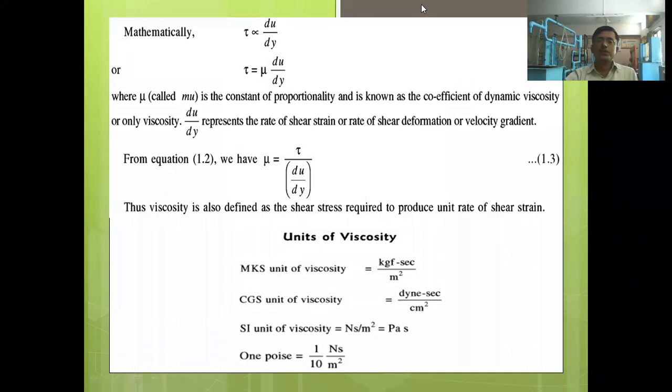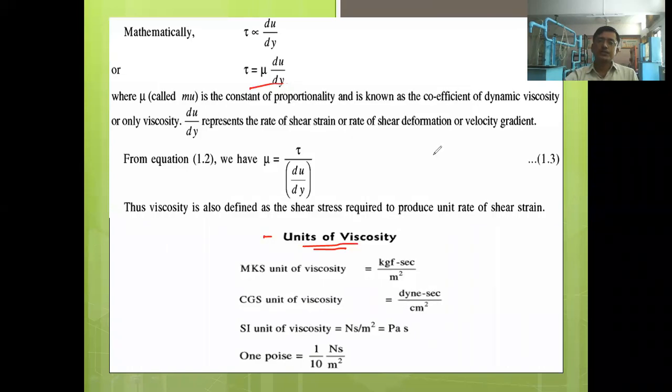Toothpaste is a non-Newtonian fluid, correct? Pragati has put a question in the chat box whether toothpaste is a non-Newtonian fluid or not. So toothpaste is a non-Newtonian fluid because we will require more shear stress to get the shear strain, or shear deformation.